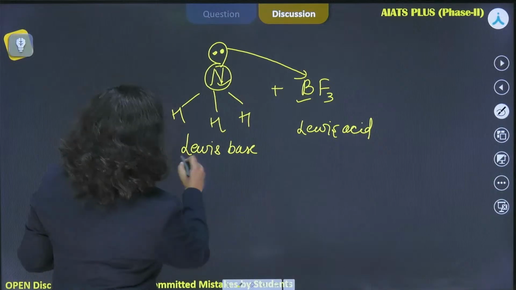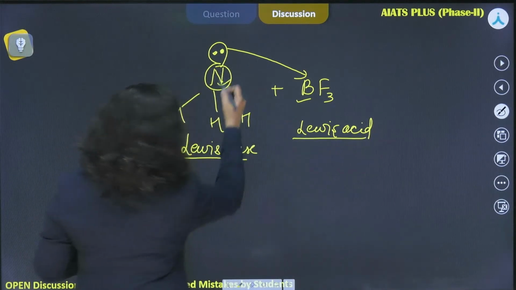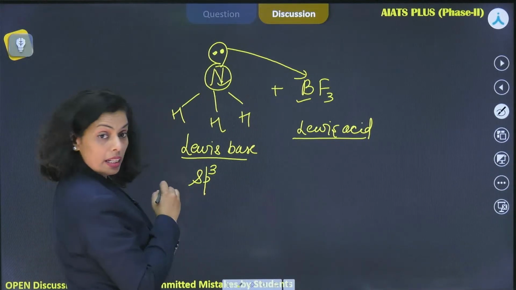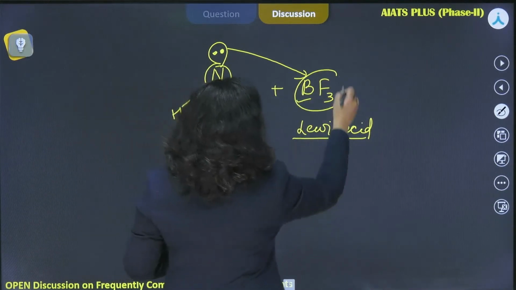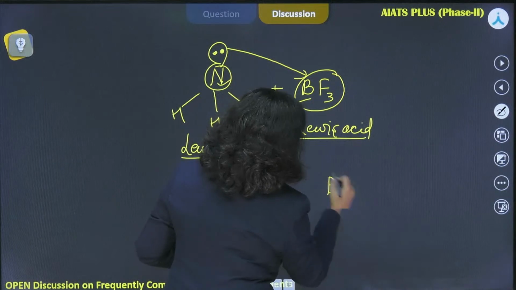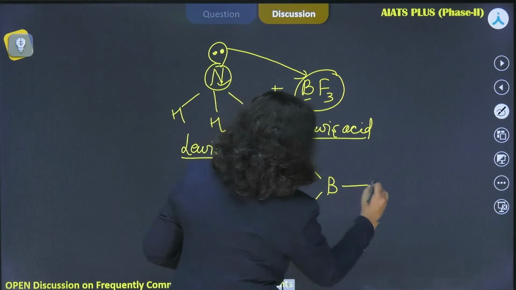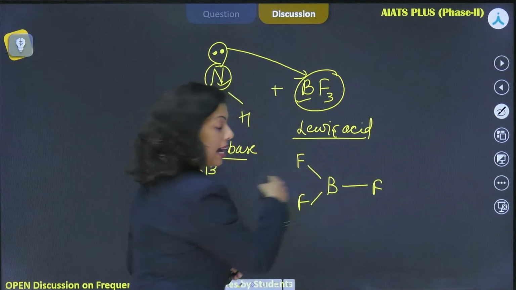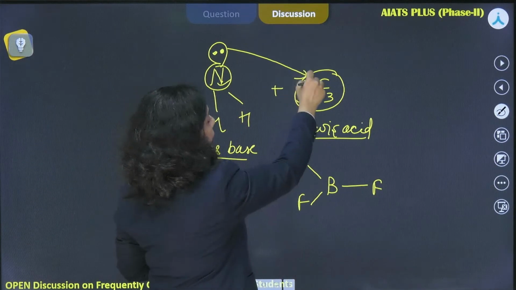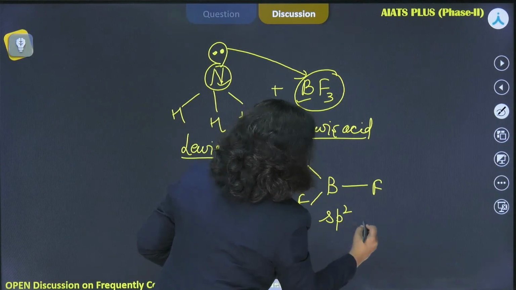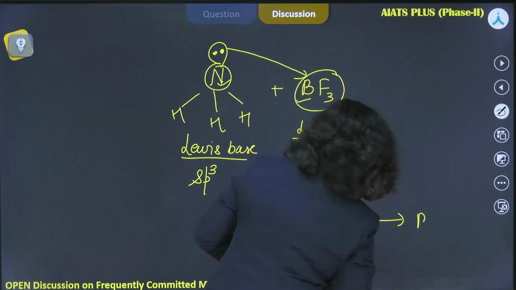Okay, so this is the Lewis acid, this is the Lewis base. The hybridization of this Lewis base NH3 is the same, sp3, but BF3 is trigonal planar, right? All the atoms are in one plane, and you are providing an electron pair to it, so its hybridization, which was earlier sp2, now changes into sp3.